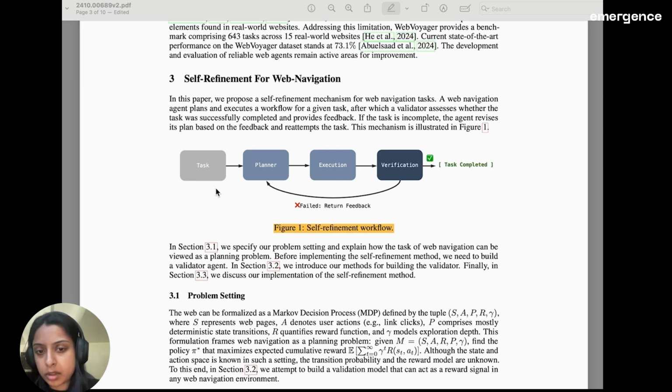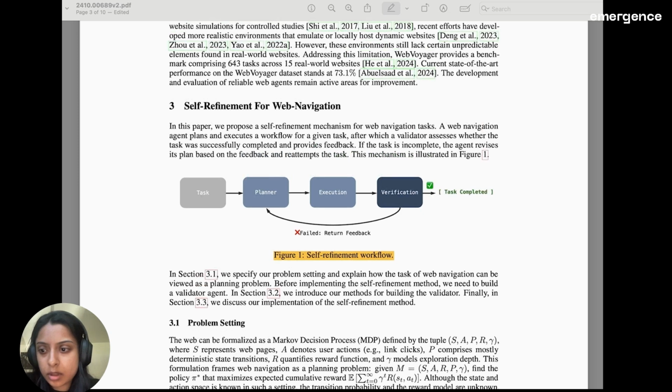A task is given, the planner plans something out and executes it, and then at the end we call our auto-validation, and then our auto-validation will either say the task was completed successfully or not successfully, as well as some sort of feedback. If the task was not completed successfully, the feedback is given back to the planner and the planner is able to reattempt the task. To test out our self-refinement mechanism, we run this on the Web Voyager dataset.